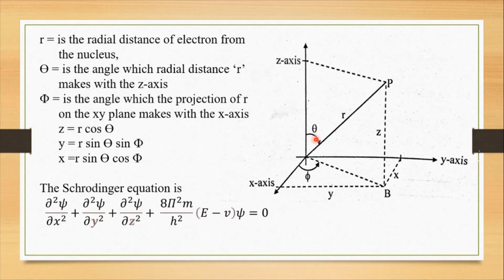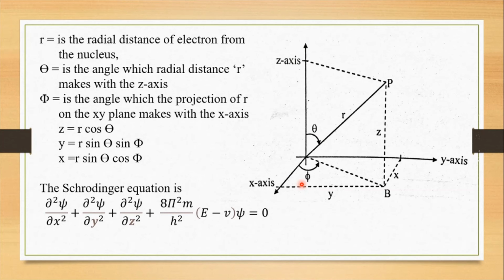And if we drop a line onto the xy plane, where that point intersects the xy plane, that line makes an angle phi with the x-axis, and that angle is known as phi. So this is r, this is theta, and this is phi.